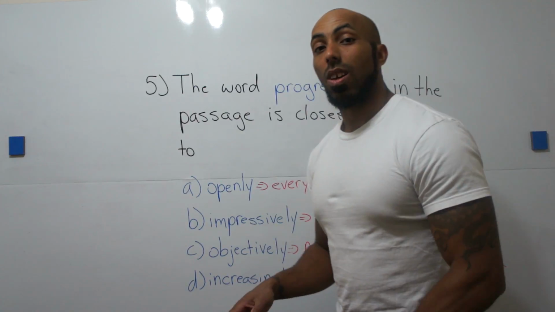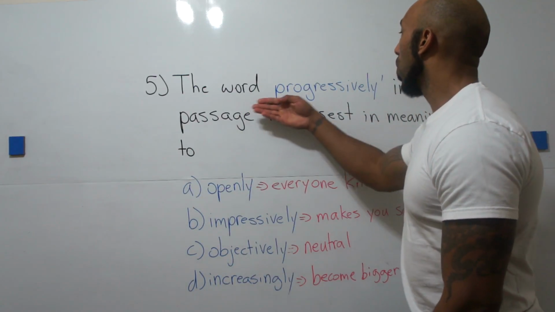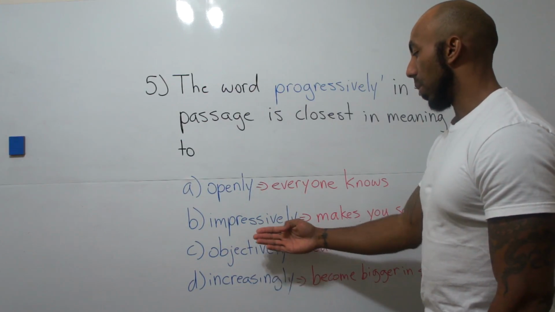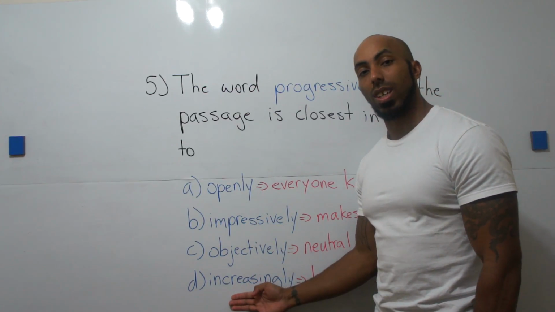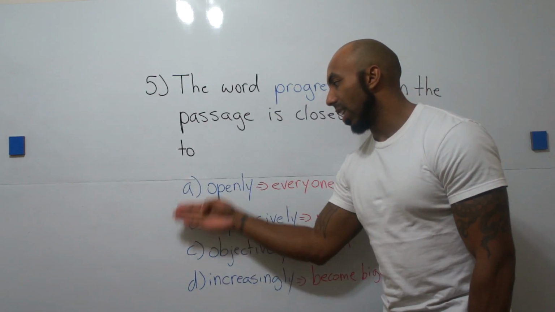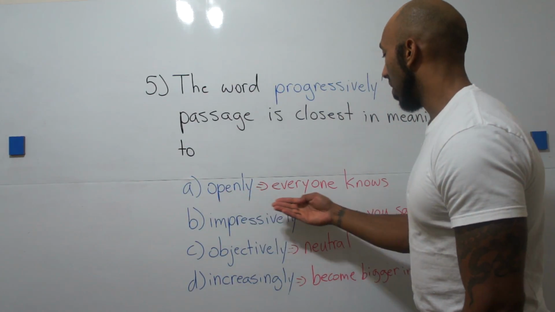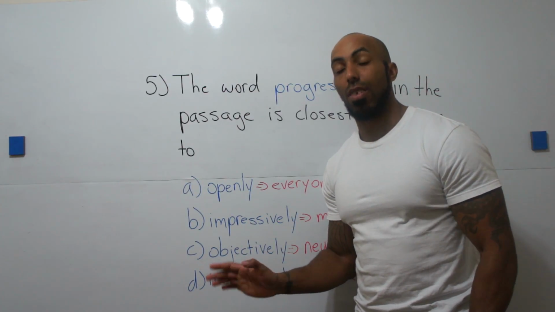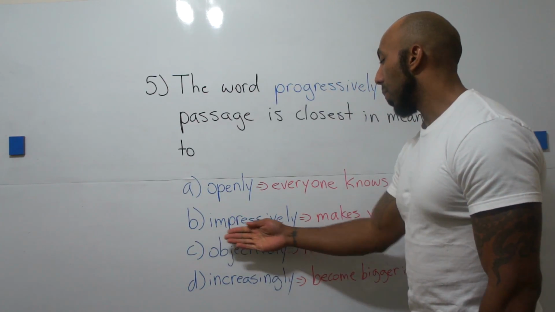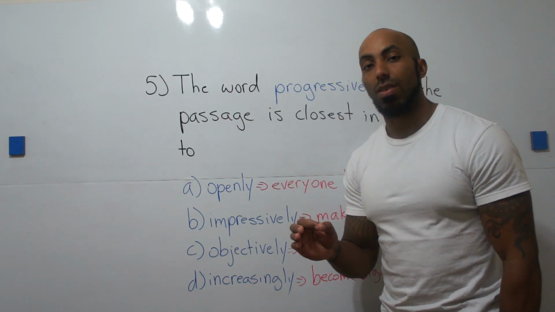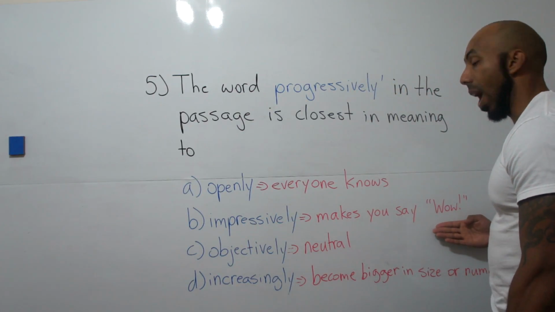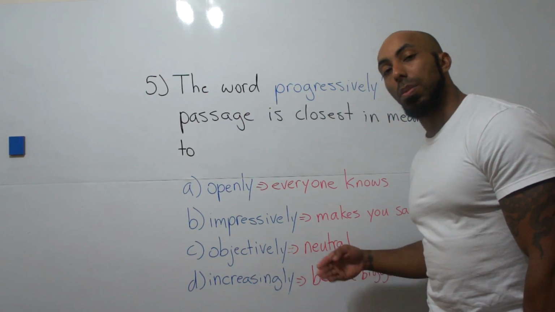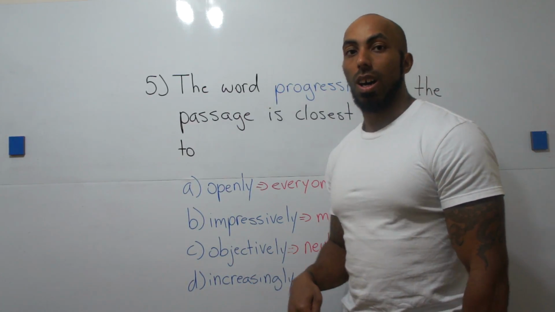Now, let's talk about our question. The word progressively in the passage is closest in meaning to openly, impressively, objectively, and increasingly. First, let's define our choices. Openly means everyone knows. If something is open, it's not hidden. Everyone knows it. Impressively. If something is impressive, it makes you say, wow. Objectively. To be objective is to be neutral, okay?